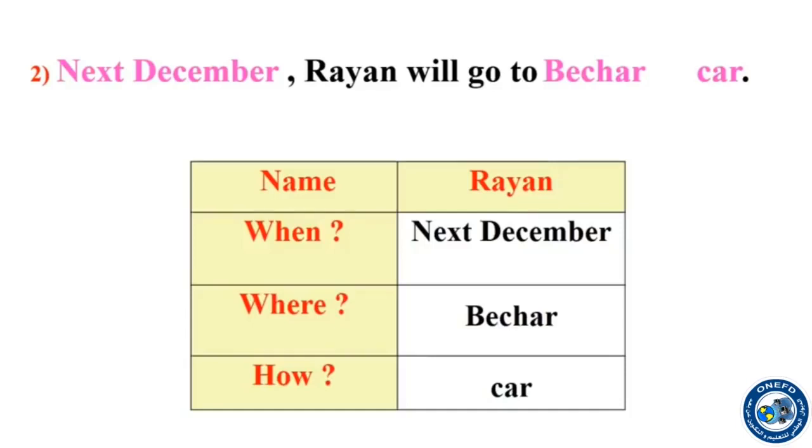Is this sentence correct? No. We need something very important. We need by. Next December, Ryan will go to Bashar by car. We put by. Why? Because car is a means of transport. So before car, I must put by. So I say next December, Ryan will go to Bashar by car.